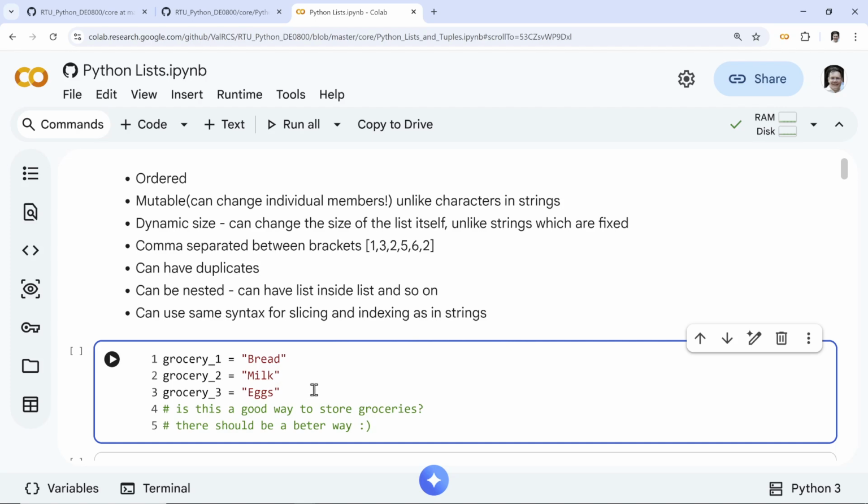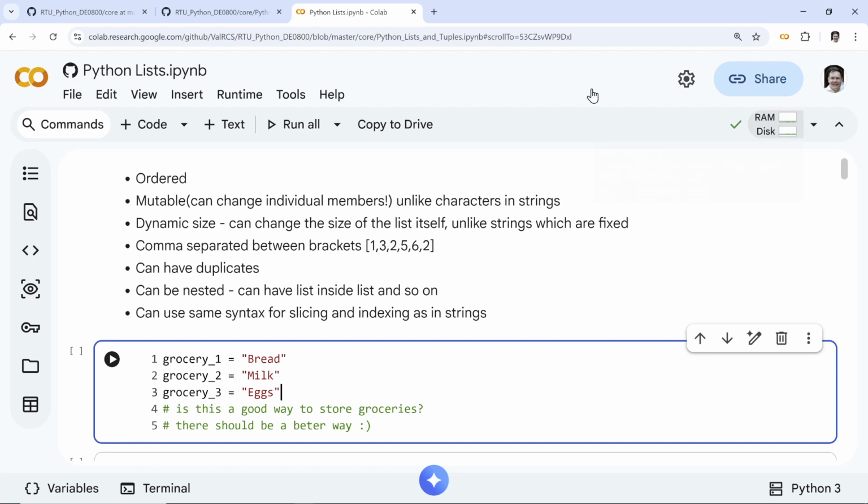So philosophically speaking, these lists are for storing something homogeneous, meaning similar items. Yes, in Python, lists actually are very flexible. You can store pretty much anything, but the core idea is we have some similarity, a very wide definition of similarity or relatedness, basically, and we want to store them in a single variable.